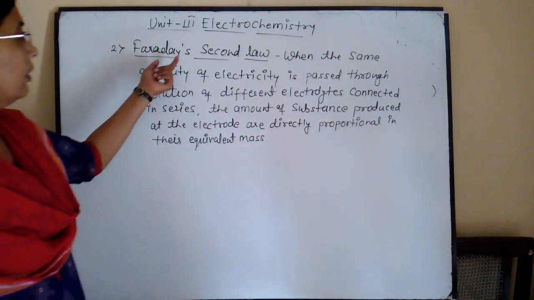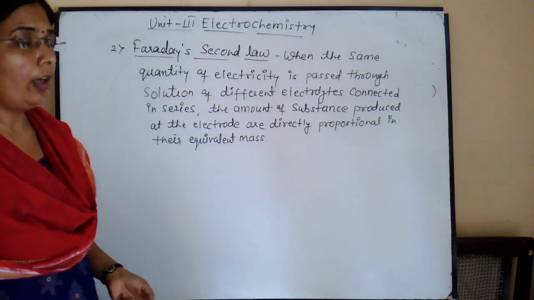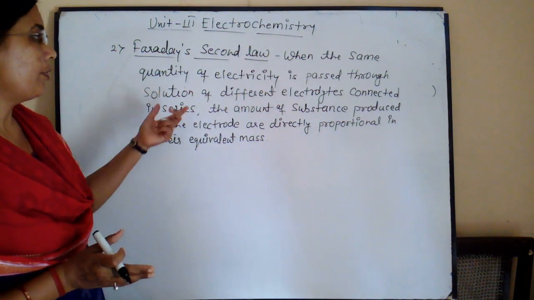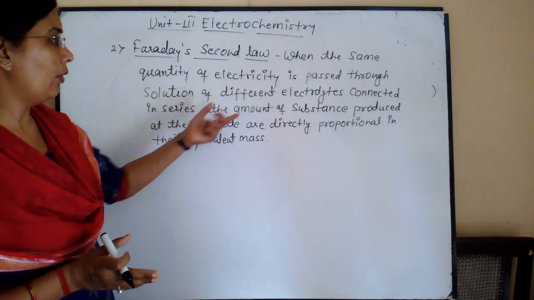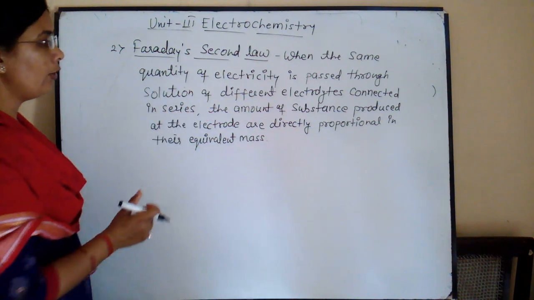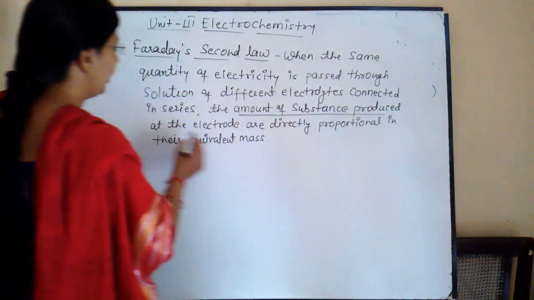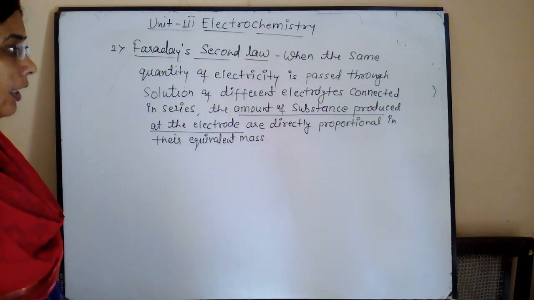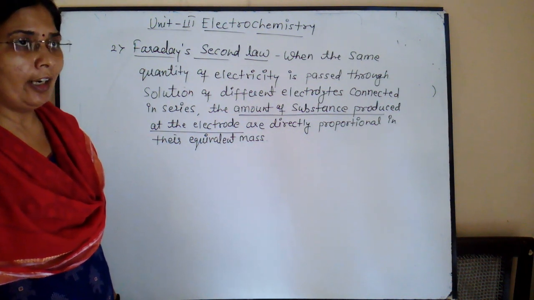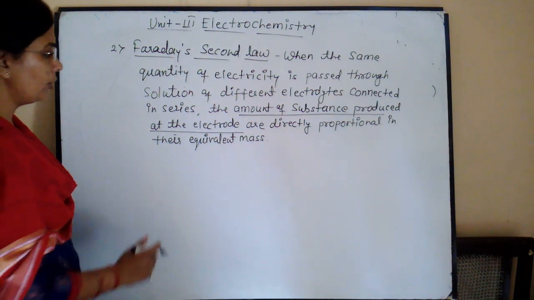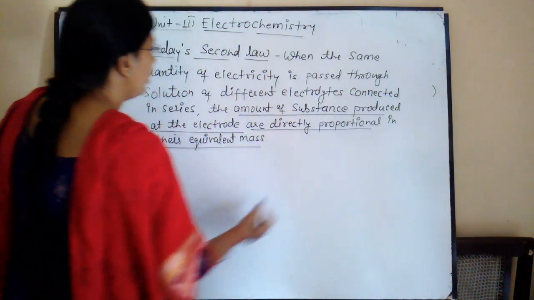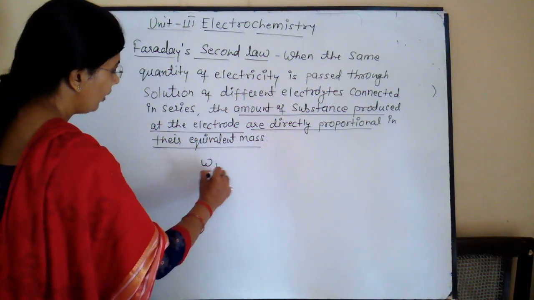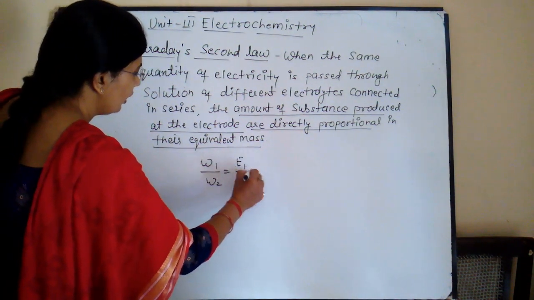Now after the first law, that is Faraday's second law. According to this law, when the same quantity of electricity is passed through solutions of different electrolytes connected in series, the amounts of substance liberated at the electrodes are directly proportional to their equivalent masses. It is called Faraday's second law. And mathematically it is W1 upon W2 equals E1 upon E2,